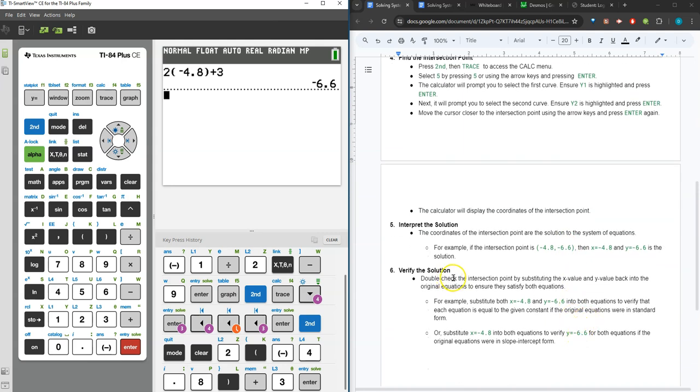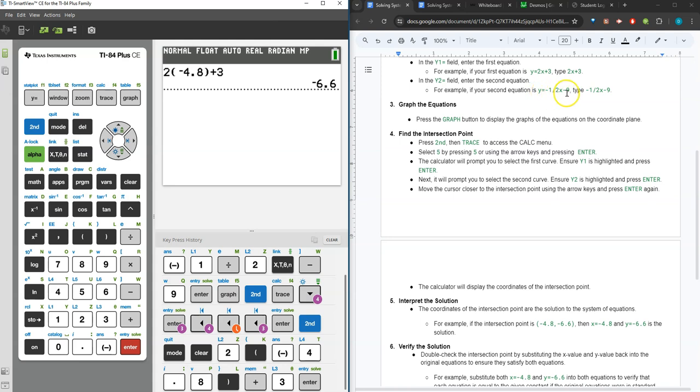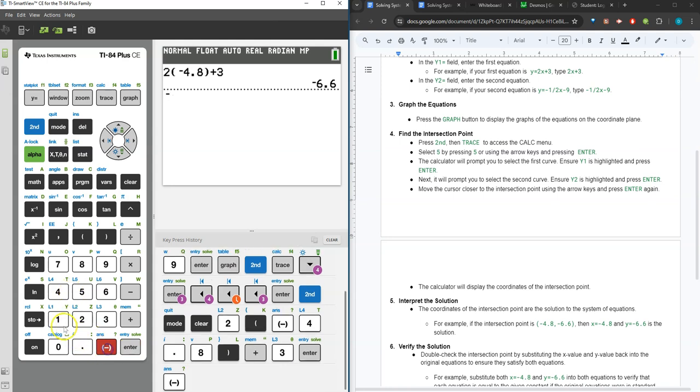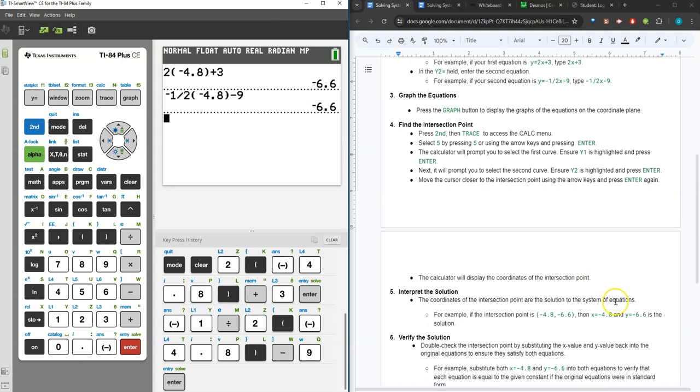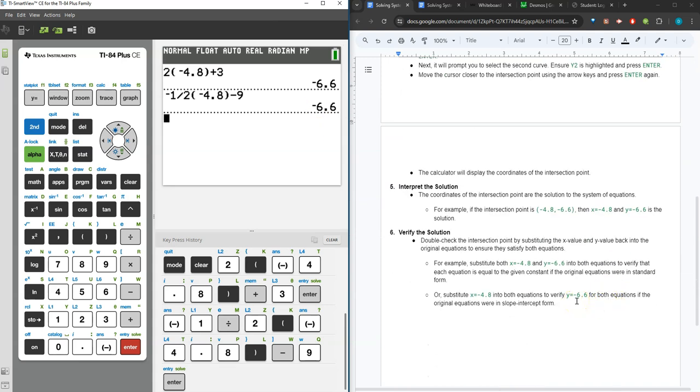Let's do the same for the second equation. Negative 1/2 x minus 9 for that right side of the equation. Negative 1/2. Now parentheses substitute negative 4.8 as x, and then minus 9 to continue the rest of that equation. We'll press enter, and that is also negative 6.6, giving us that y value. So I've now verified that our solution is negative 4.8 and negative 6.6.